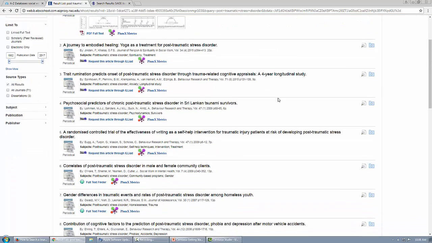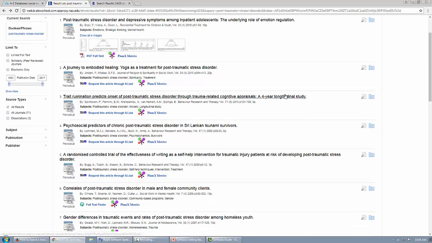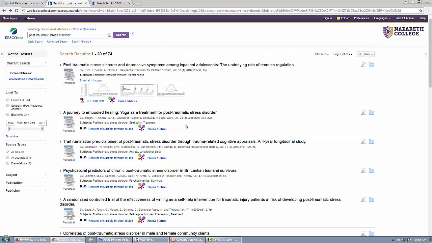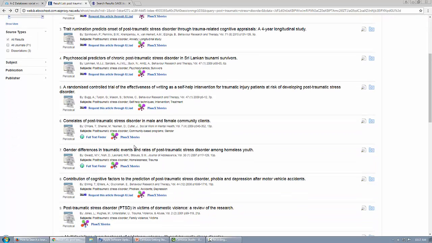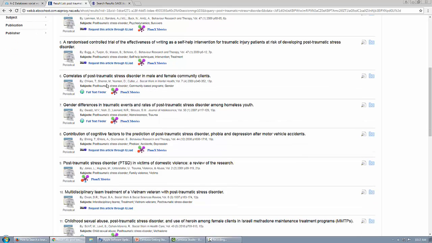So some of these do not have a full text link, and that's still okay, because what we can do is request those articles through interlibrary loan. The ins and outs of interlibrary loan are covered in the interlibrary loan tutorial, so I won't go over it again here, but just rest assured you can get these articles. If you see one that says Full Text Finder, that's basically the database's way of saying we think that Nazareth has access to this, but we're going to have to take you on a little voyage to go find it.